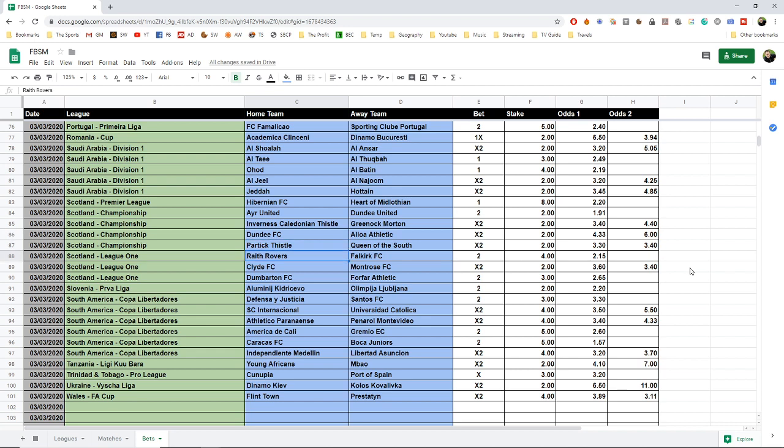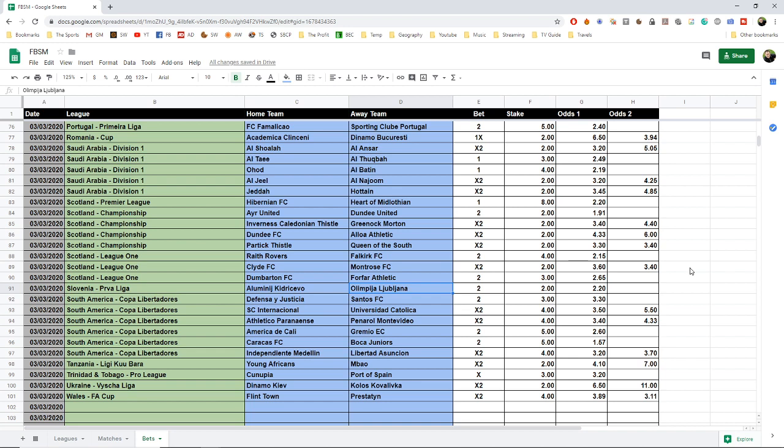Then in the League 1 we bet on Falkirk to beat Raith Rovers. We bet on Montrose to win or to draw against Clyde. And we bet on Forfar against Dumbarton. We also bet on Olimpia Ljubljana in the Prva Liga in Slovenia to beat Alumini Kidrosevo.